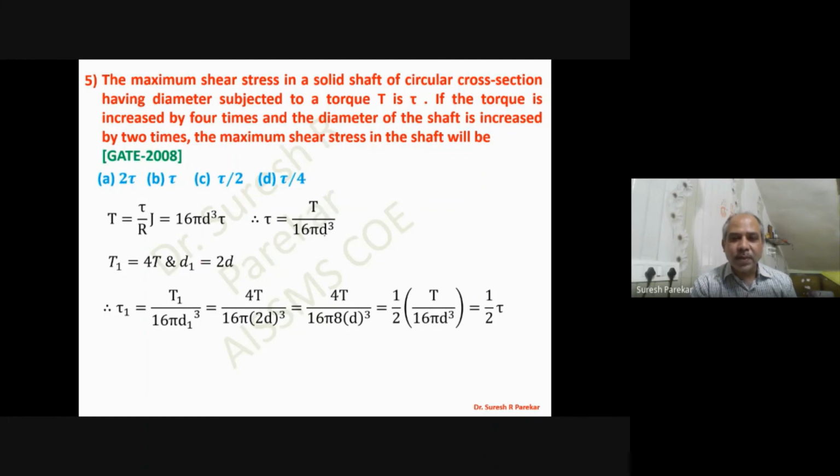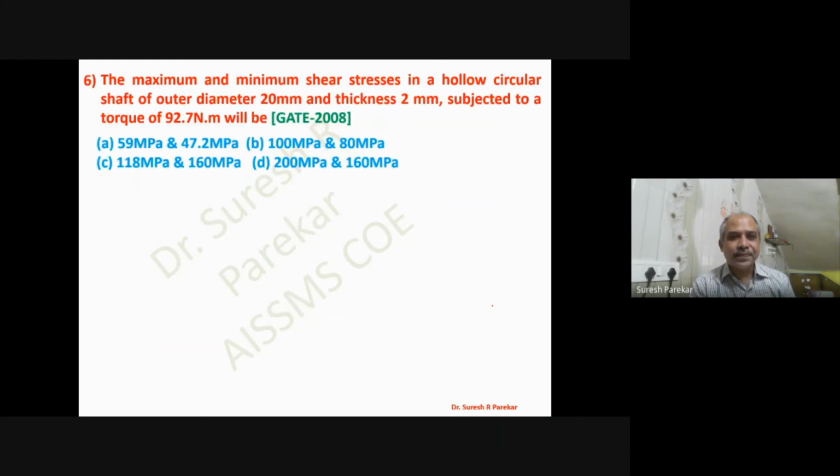So that becomes 8 D cube. Now, when we put over here, from this we are going to get this value as 1 by 2 tau. So we have tau by 2, option is C.